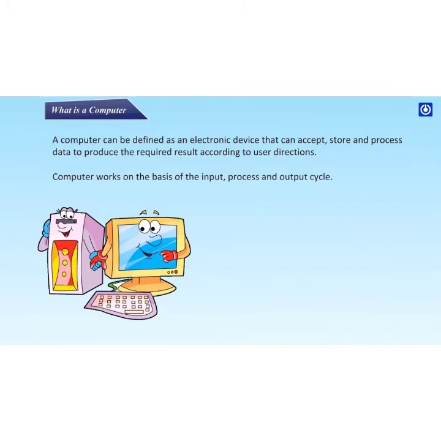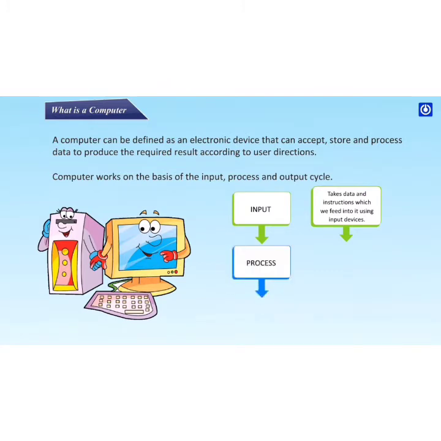What is a computer? A computer can be defined as an electronic device that can accept, store, and process data to produce the required result according to user directions. Computer works on the basis of the input, process, and output cycle.